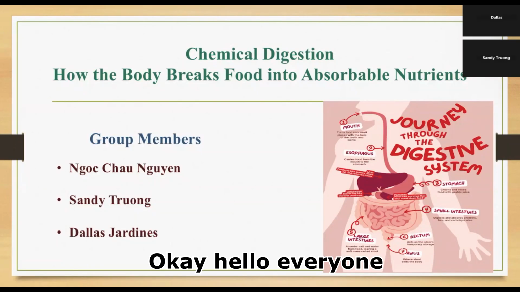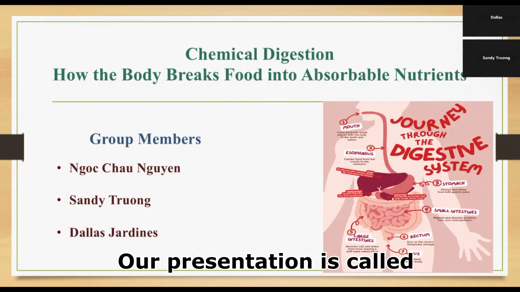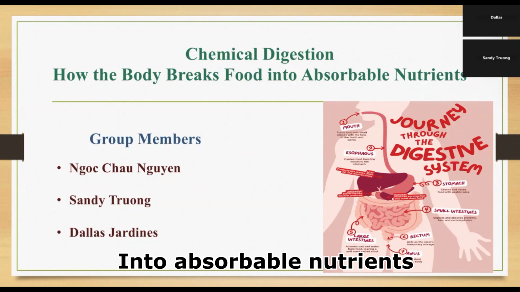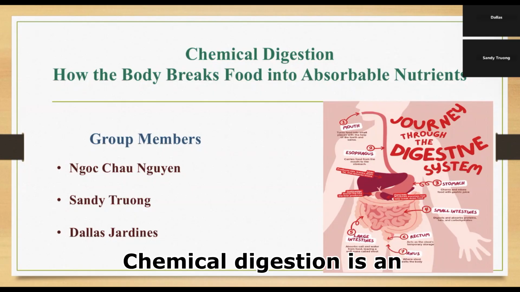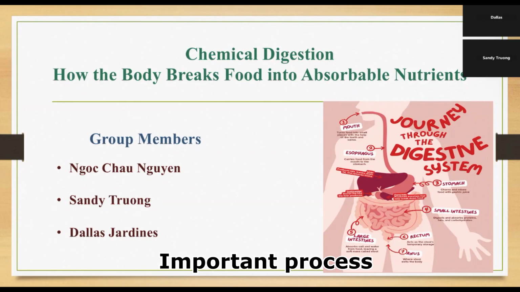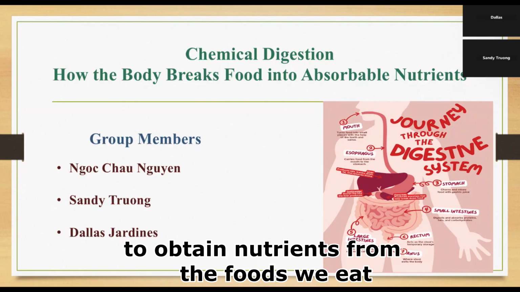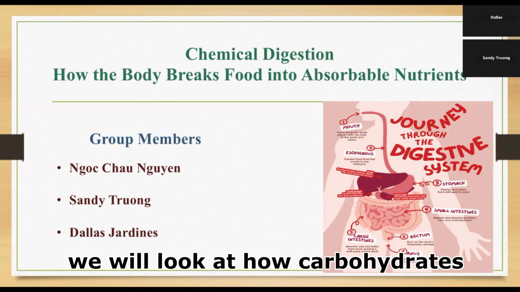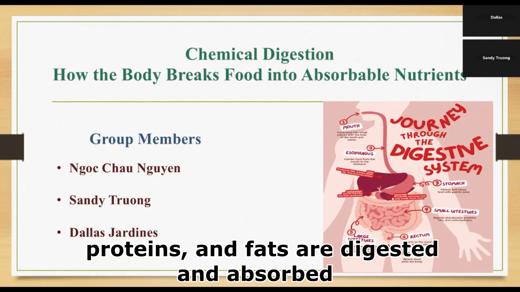Okay, hello everyone. Our presentation is called Chemical Digestion: How the Body Breaks Food into Absorbable Nutrients. Chemical digestion is an important process that allows our body to obtain nutrients from the food we eat. Throughout this presentation, we will look at how carbohydrates, proteins, and fats are digested and absorbed.